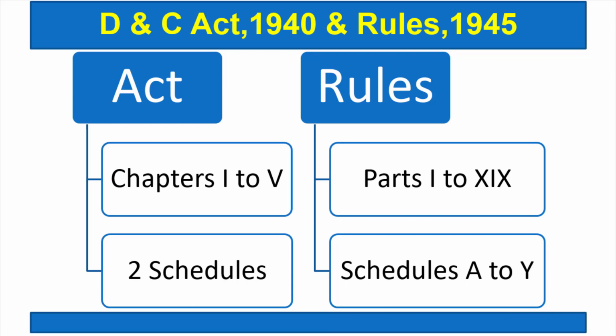How is any law made? It is drafted as a bill, then it passes through the lower house of the parliament, that is Lok Sabha, then it is to be passed through the upper house, that is Rajya Sabha, and then with the signature and permission of the President of India, it comes as an act. But to support the act, rules are to be framed. Now, in the act there are chapters and then schedules to support these chapters. Similarly, in rules, different parts are there and schedules are there.